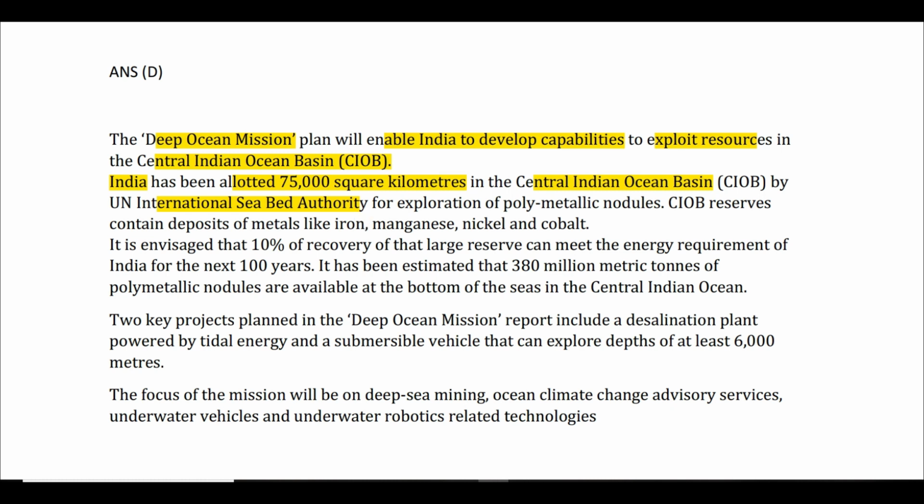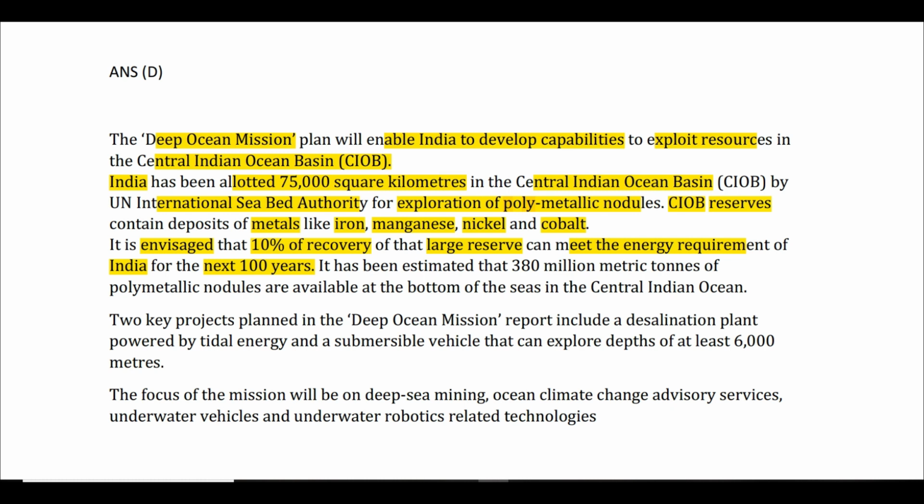So they have got the permission to explore polymetallic nodules from the central Indian Ocean basin. They will have metals like iron, manganese, nickel, cobalt. These kinds of metals are present in the polymetallic nodules, and can be extracted from this PMN. And it has been seen that if only 10% of the PMN can be recovered, that will meet the energy requirements of India for the next 100 years.